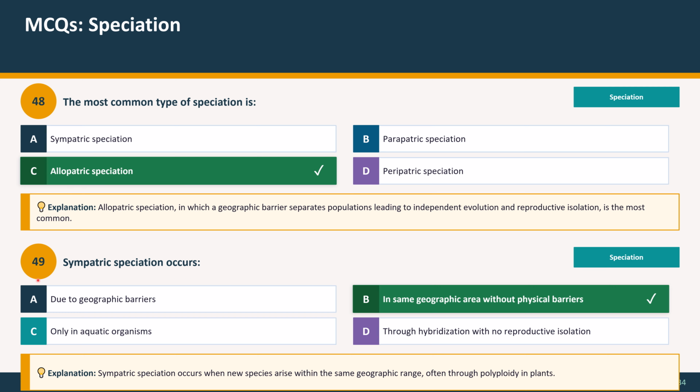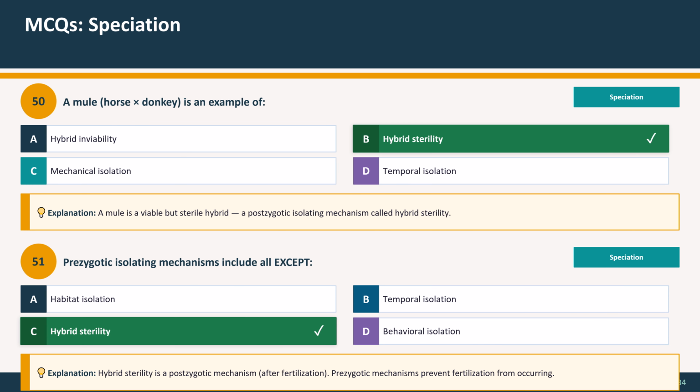Question 49. Sympatric speciation occurs: A, due to geographic barriers. B, in same geographic areas without physical barriers. C, only in aquatic organisms. D, through hybridization with no reproductive isolation. And the correct option is option B, in same geographic areas without physical barriers. Explanation: sympatric speciation occurs when new species arise within the same geographic range, often through polyploidy in plants.